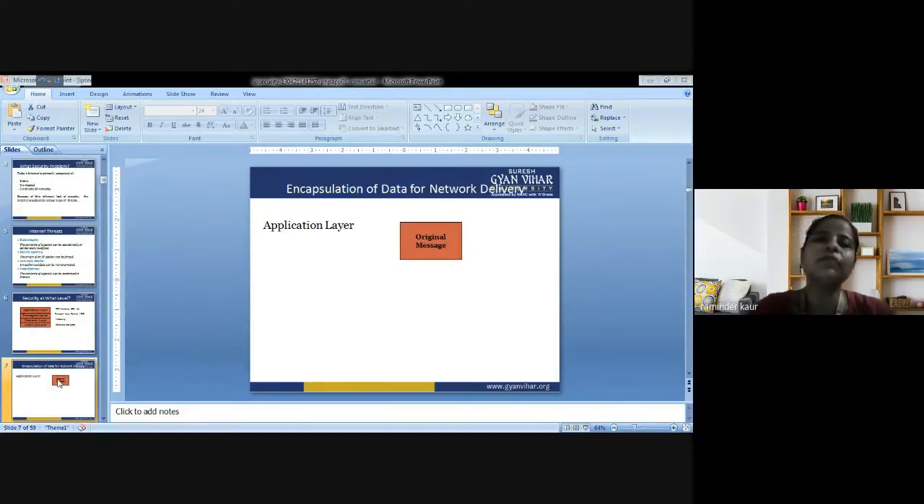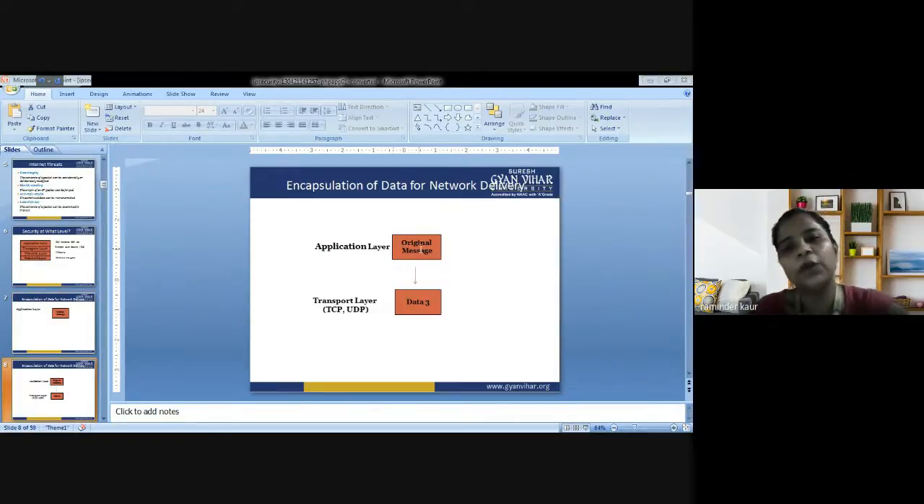The main concept is how IP security works, and that is the process being discussed here. First we are starting with the application layer, which holds the original message that is to be transmitted. It has to go through the four layers, and how that is done, I am going to explain here.